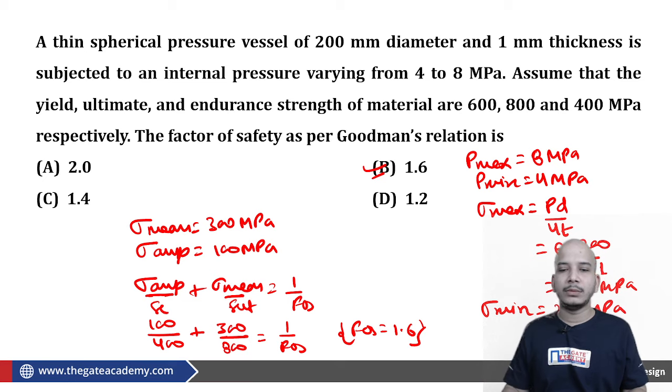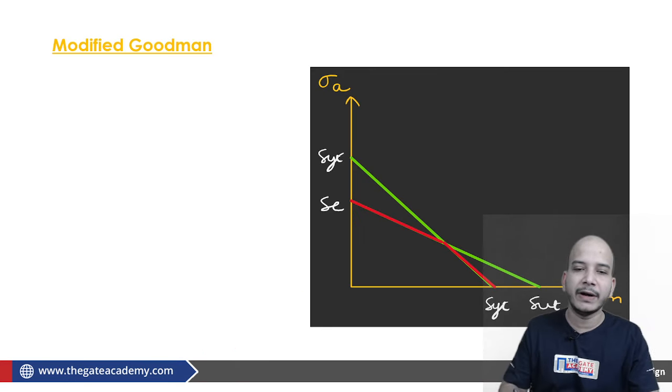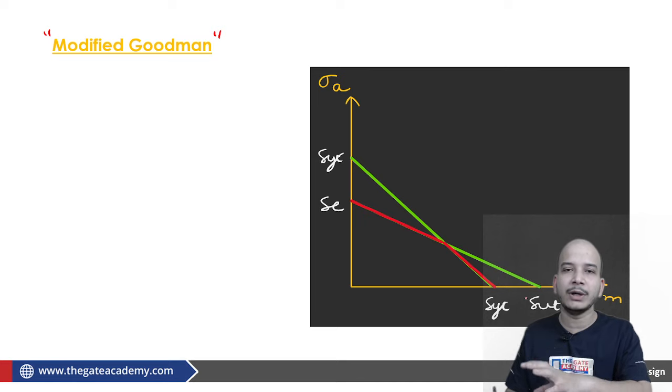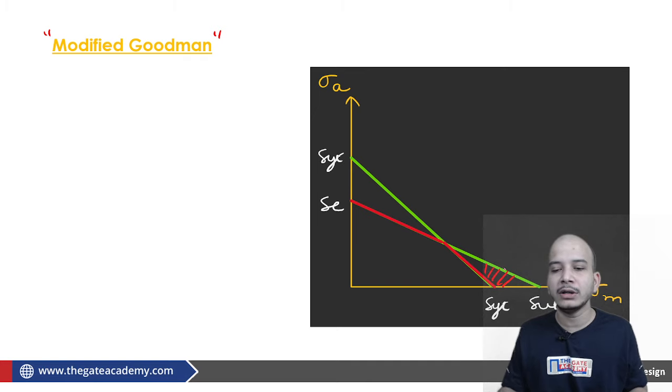Okay, so let's take the last portion, modified Goodman. Modified Goodman was considered to be having the more safer region in comparison to Goodman. Here in Goodman, he has considered that under SUT the safety is there, but after modified Goodman you can find that from SYT to SUT also they are giving some safety. They are not considering this portion also in your safety region.